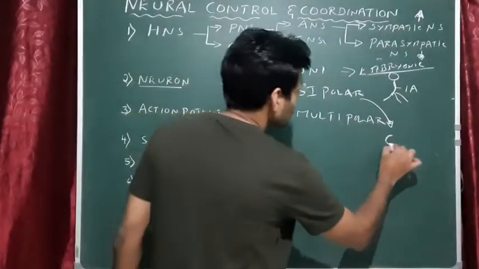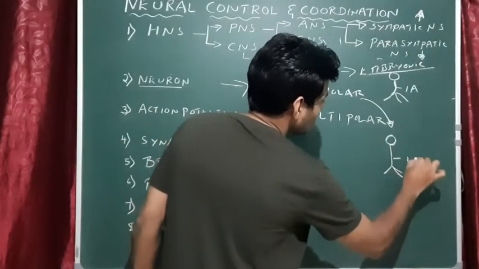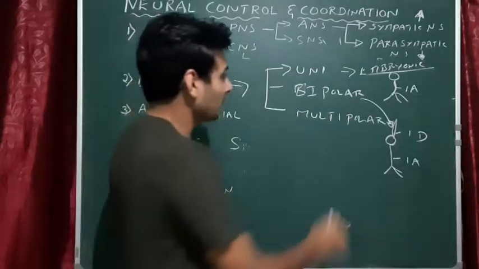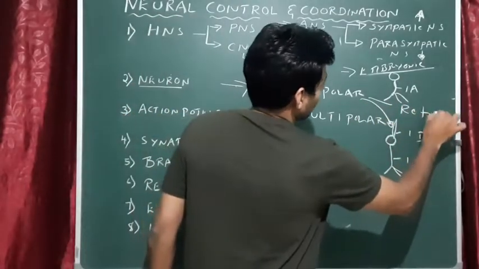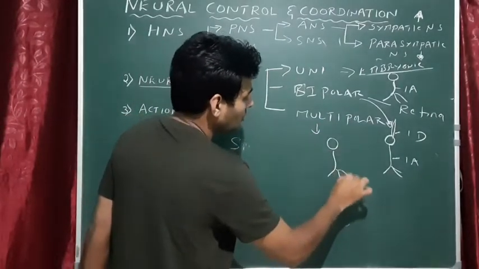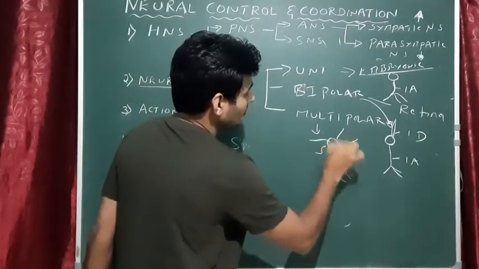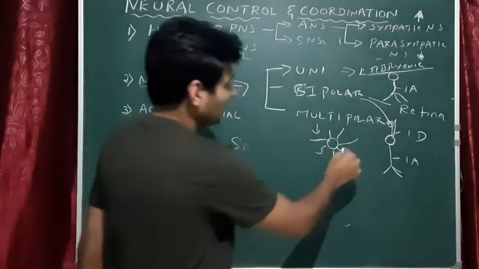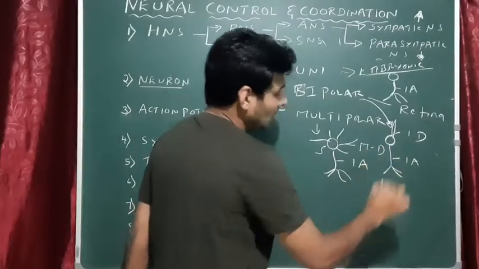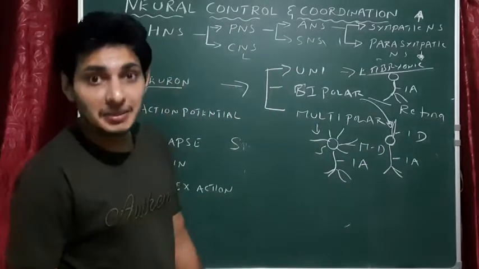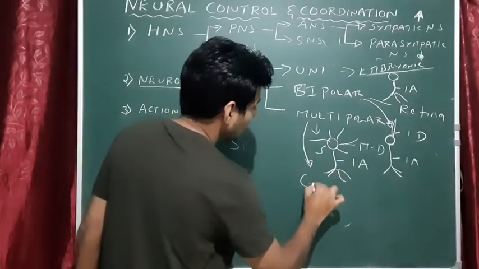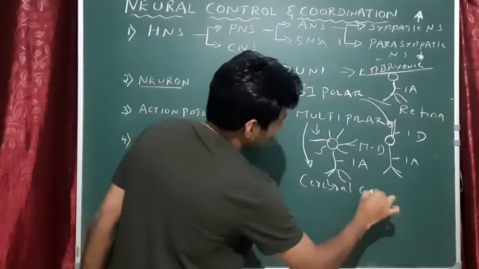So bipolar means what? Two. So one axon, one dendrite. Where do you see them? Retina. Write down this. Multipolar neurons are common neurons which have multiple dendrites. You see more than three dendrites, but one axon. This is called a multipolar neuron. Where do you see this multipolar neuron? You normally see them in our cerebral cortex region.